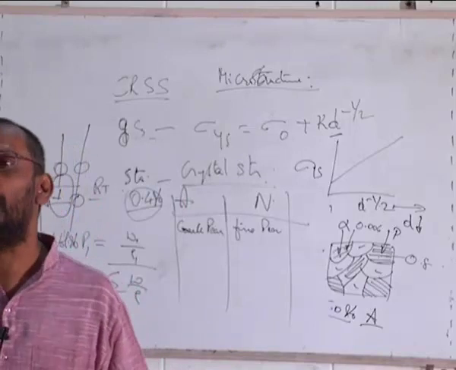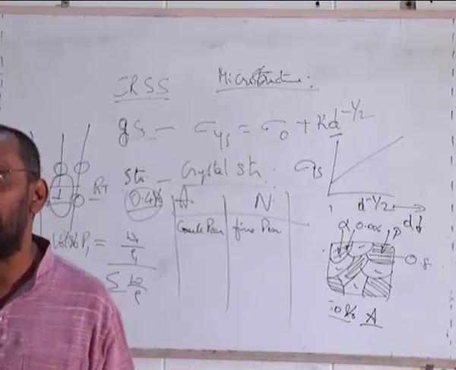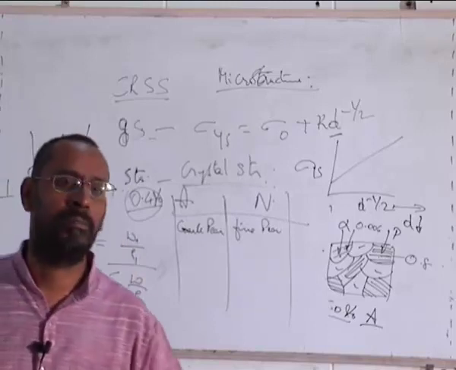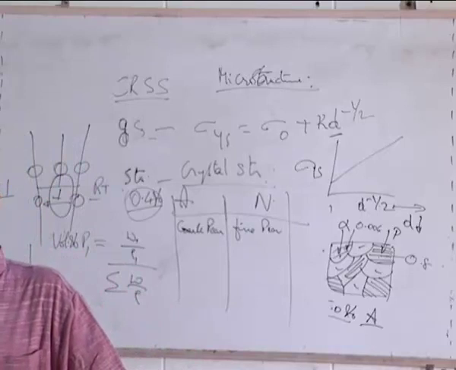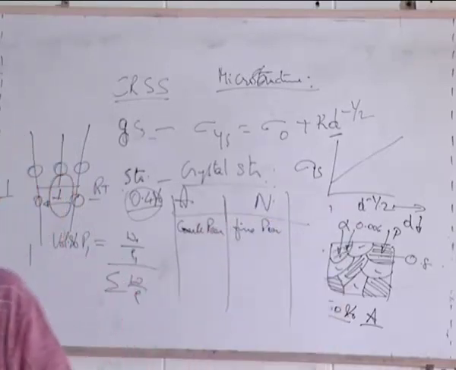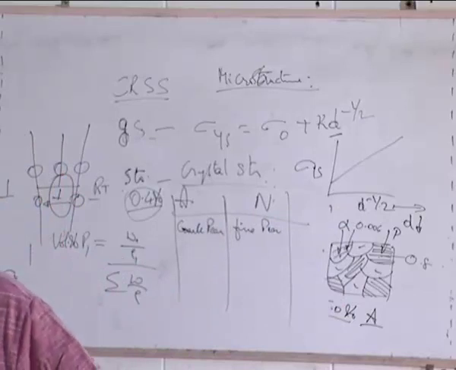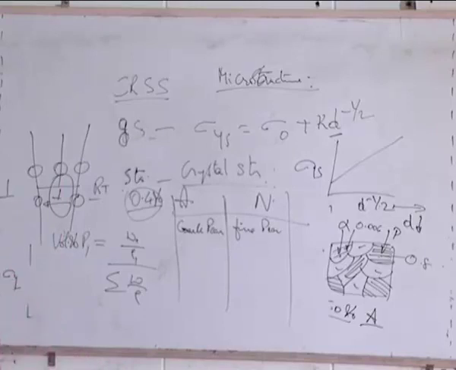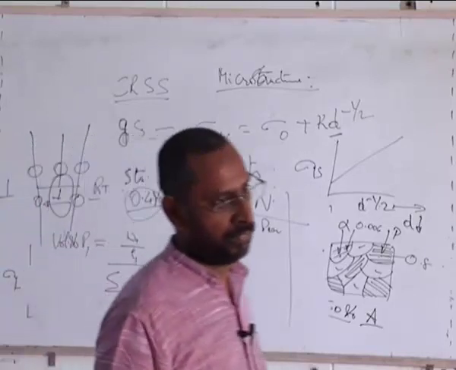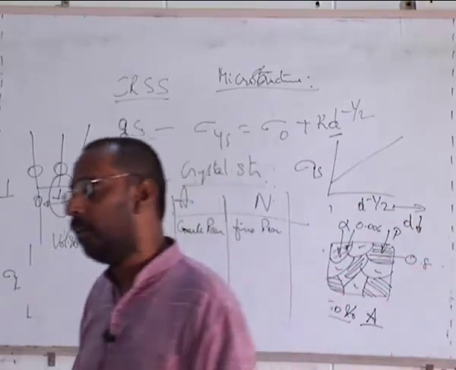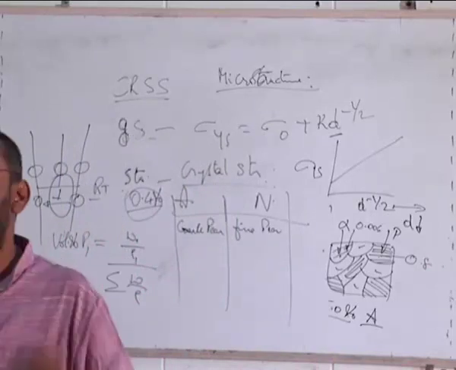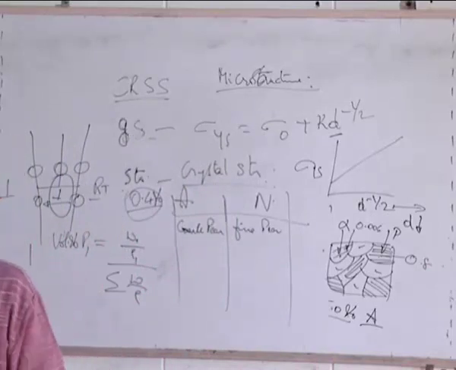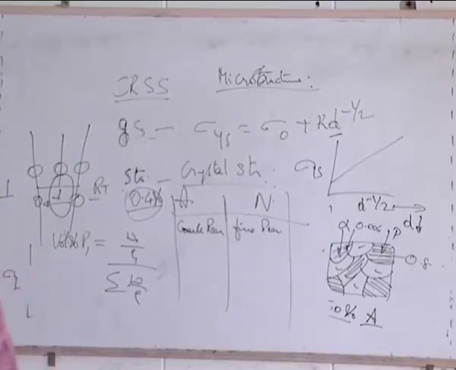First and foremost, all of you should know: whenever I am talking of perlite, I should not use the word grain at all. Why? Because perlite is not a single phase. Ferrite, I can say grain size of ferrite. For perlite, I cannot say grain size of perlite. That's wrong. If you have learned it like that, please correct it. We call it colony size. They are called perlite colonies. We use the term colony size because each of them has two phases. Ferrite is there, cementite is also there. So we don't use the word grain size. Of course, it's only a terminology.